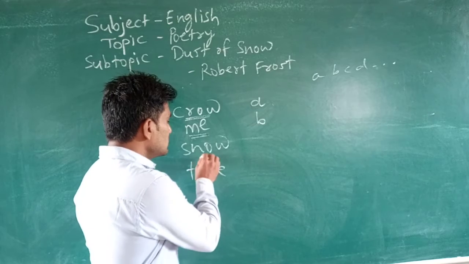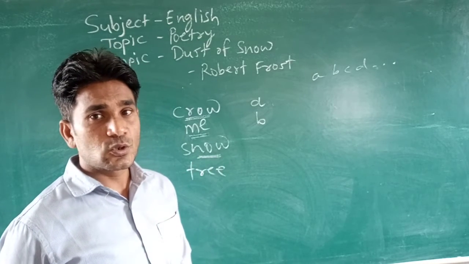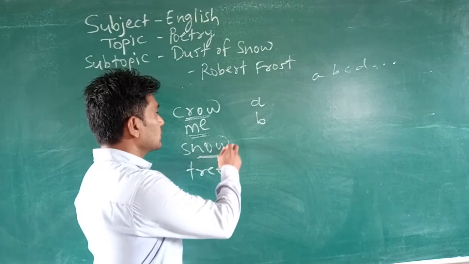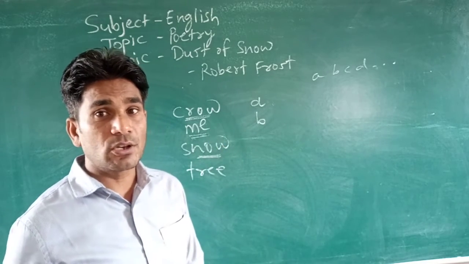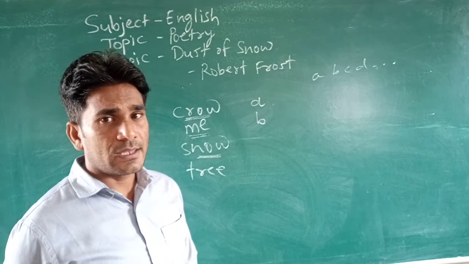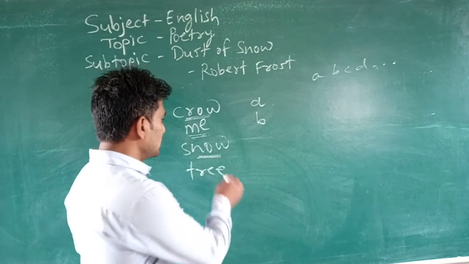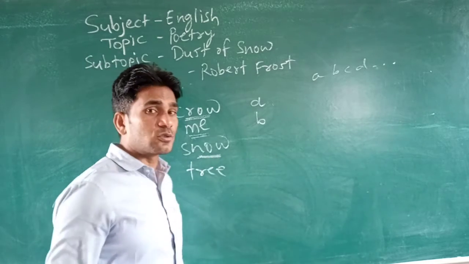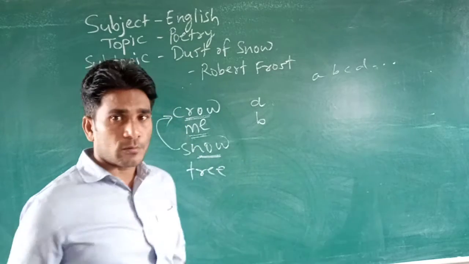Then later on, just pronounce this word snow, and find out which it is similar to, either the first one or the second one. Snow, crow, me. When we pronounce this word snow, its sound is similar to crow.